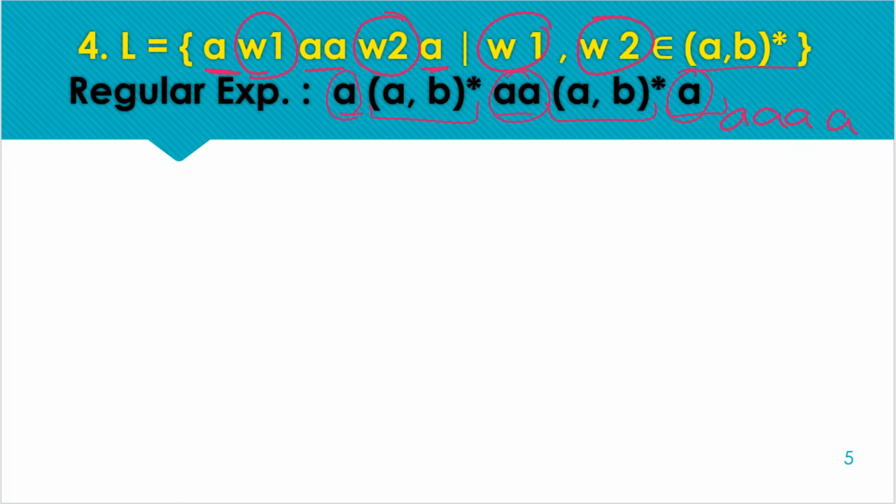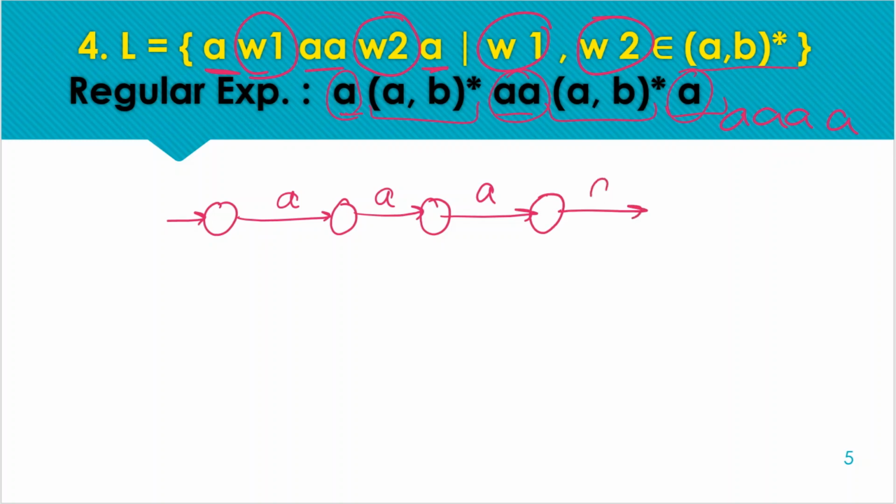So starting with the minimum string, A, we cannot have the initial state and other intermediate states as a final state, because the minimum string is 4 A's. So after this we move to the final state. Now we have to make space for these middle patterns, this any combination of AB after the first A and any combination of AB after 3 A's. Okay, so now we have to make space for this.